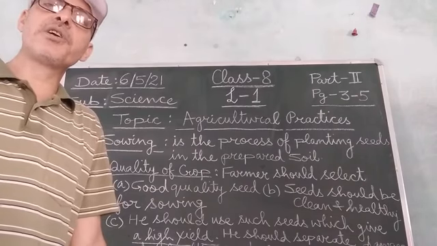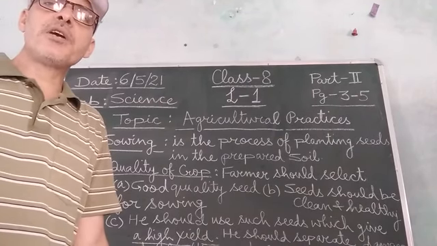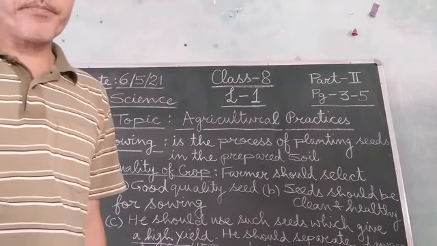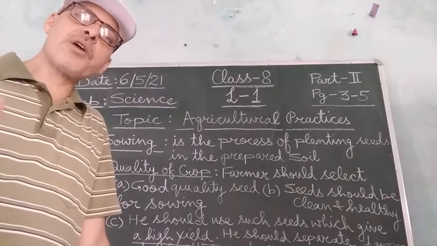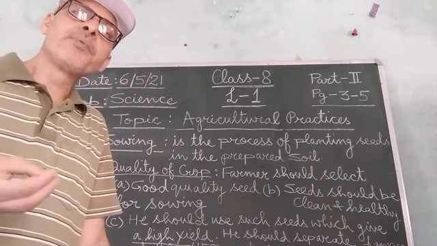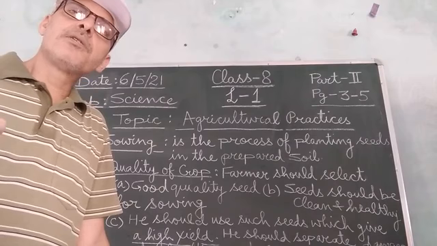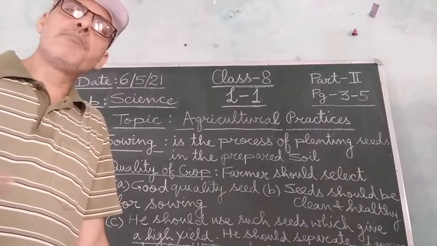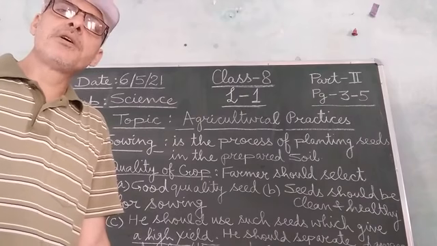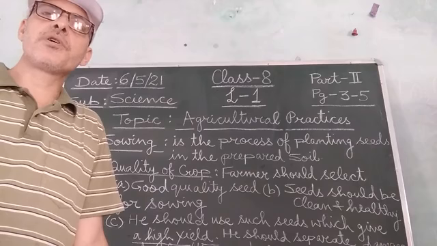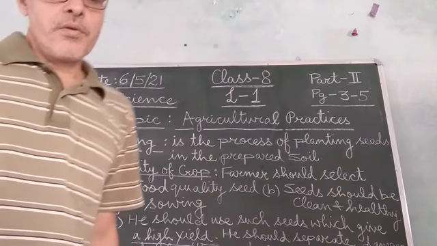But there is one disadvantage of this method of sowing the seed, that is there is unequal distribution of the seeds in the field. You all know that if we sprinkle something with the help of our hand, what happens? Sometimes at some places fewer seeds will be sprinkled, and at some places a large number of seeds will get dispersed. So this is the major disadvantage of the broadcasting method of sowing seed. Here there is unequal distribution of seeds in the field.